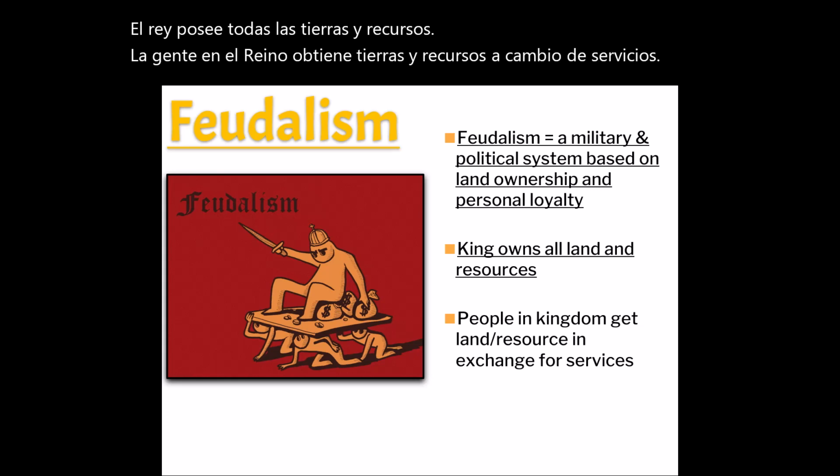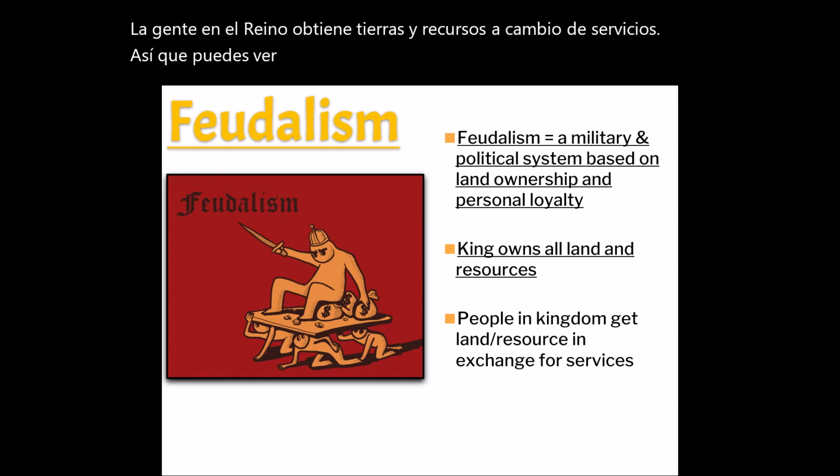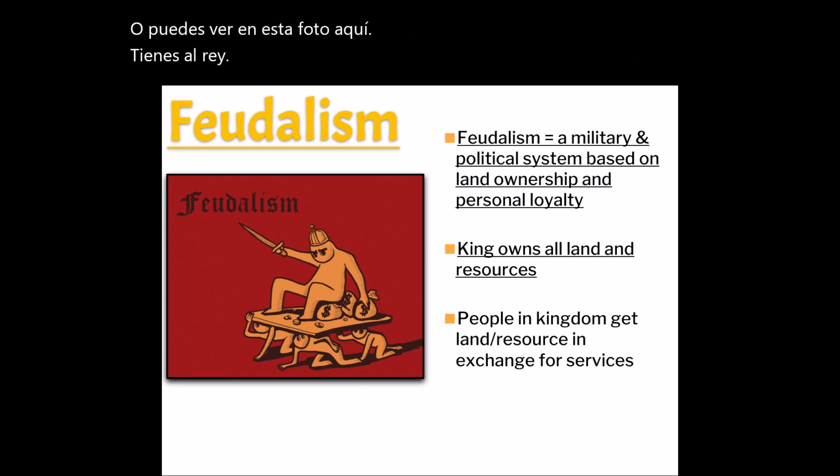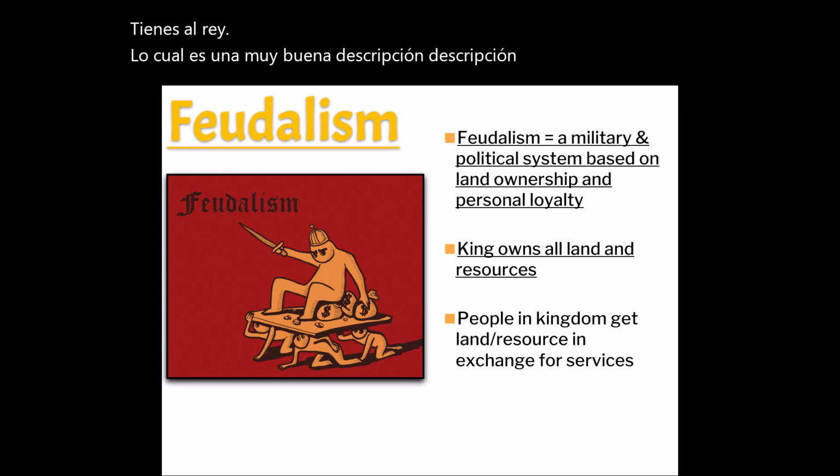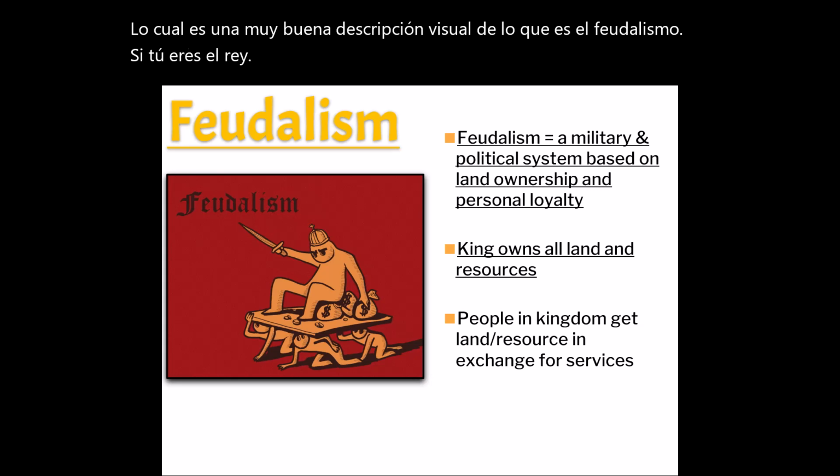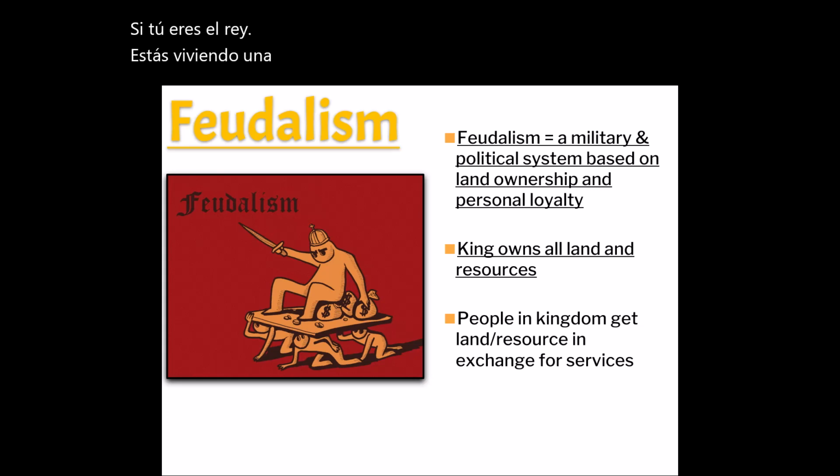So you can see in this picture here, you have the king on top of everyone, which is a very good visual description of what feudalism is. If you are the king, you're living a good life under feudalism.